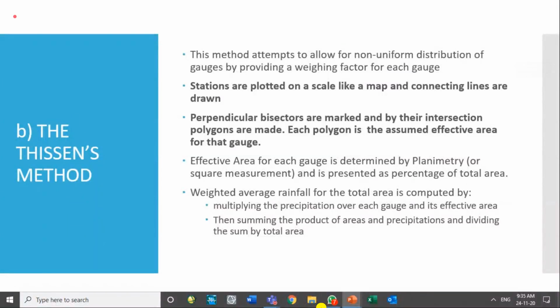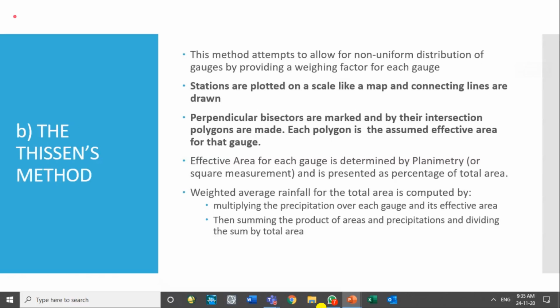It has wheels, and we move the pen of the planimeter along the boundary of the area, and it gives us the area on its scale. Alternatively, if we have a hard copy of the map, we can divide it into smaller squares and calculate the area using the number of squares.